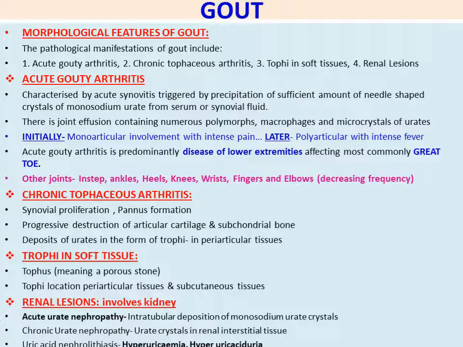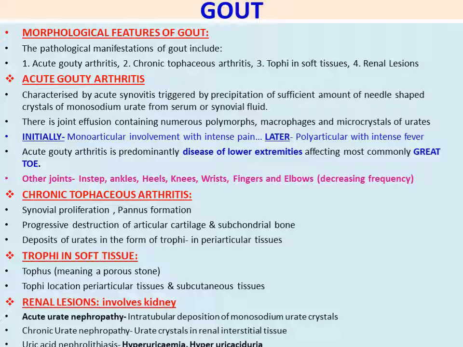Next, chronic tophaceous arthritis: synovial proliferation, pannus formation, progressive destruction of articular cartilage and subchondral bone, deposits of urate in the form of tophi in periarticular tissues.